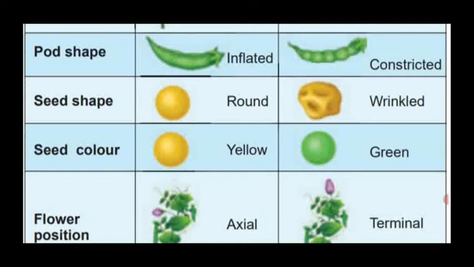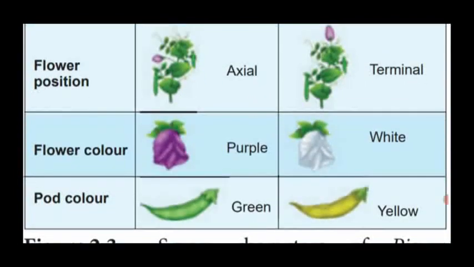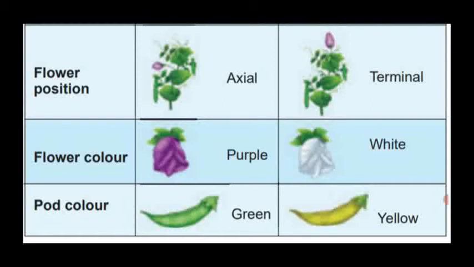Then the seed shape: round is the dominant character, wrinkled is recessive. For the seed color, yellow is the dominant and green is the recessive. Then the position of the flower. The flower which arises from the axil region is the dominant. The flower which is produced at the tip, or terminal, is the recessive character. Then the color of the flower: purple is the dominant and white is the recessive.